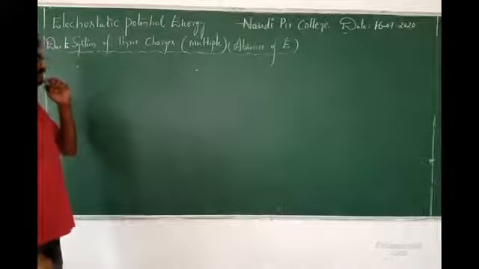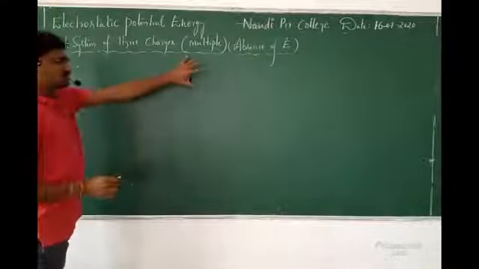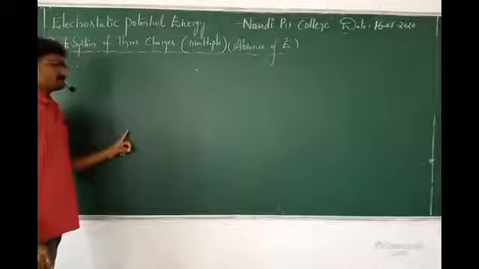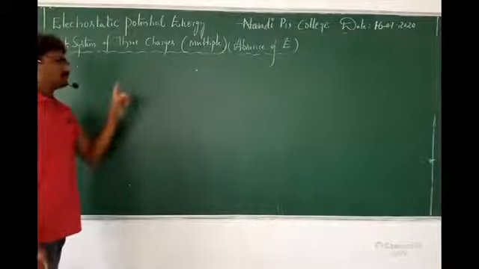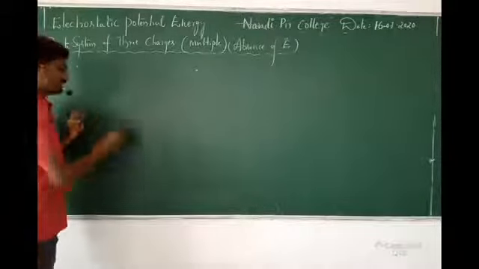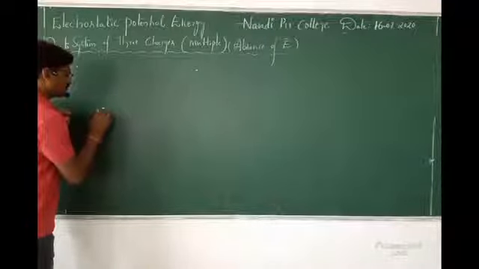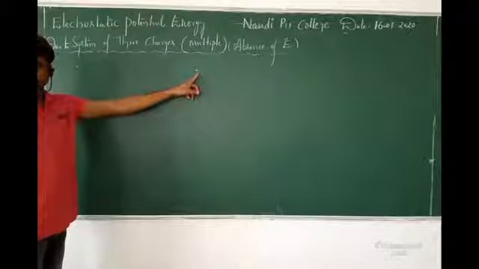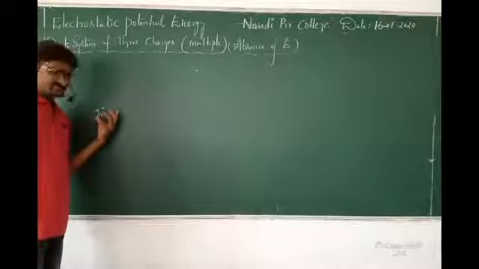Okay. Now, first of all, this is charge Q1, for example. I want to get this Q1 charge from infinity to a particular location. So first of all, I am getting the first charge, Q1. From where am I getting it? From infinity. So from here to here, is it required any work?